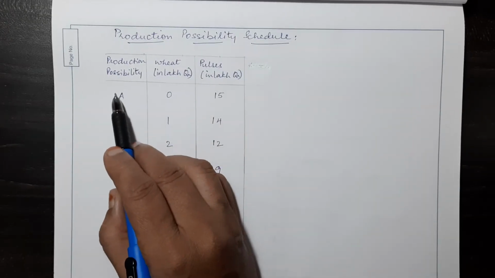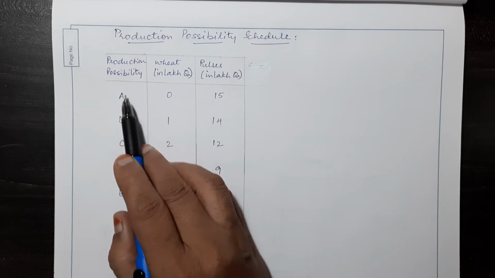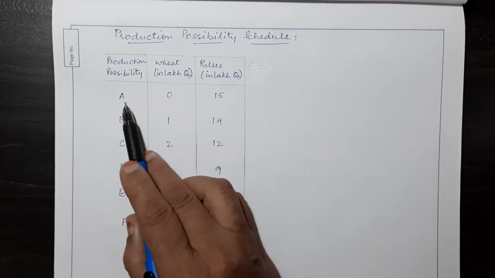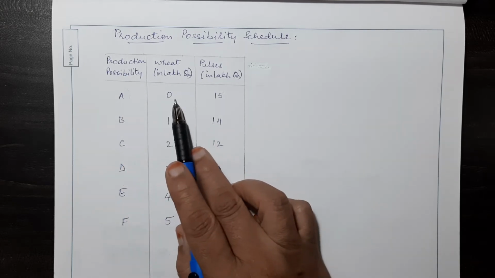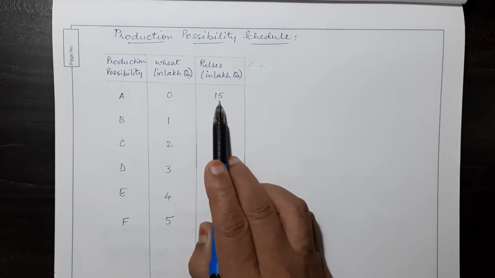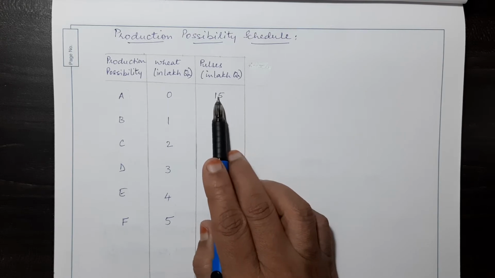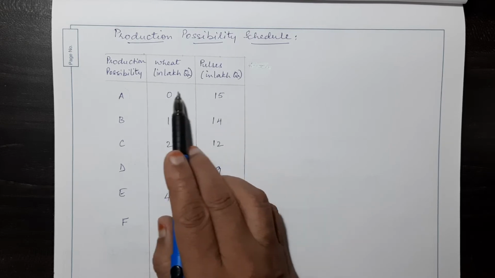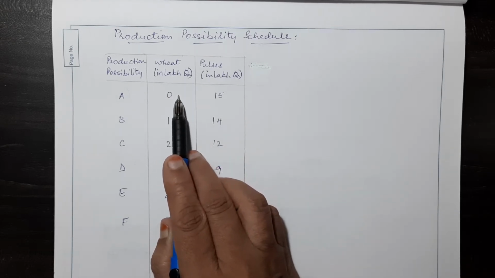Now let us look at combination A. Combination A says, or production possibility of a combination A says that all the resources here are utilized in producing pulses, 15 units of pulses. So if all the resources are used in producing pulses, there is no wheat produced.